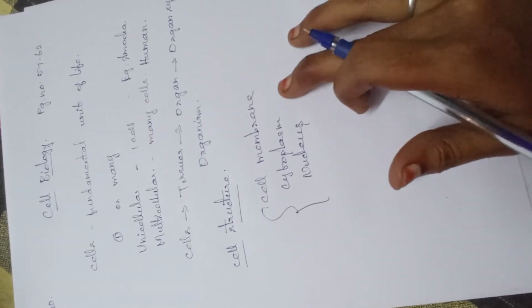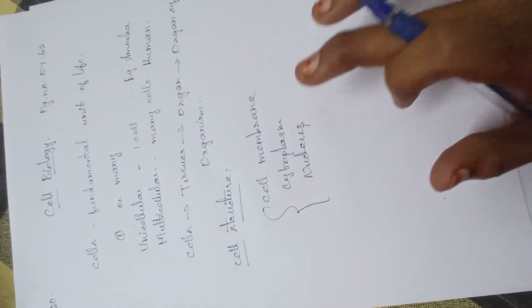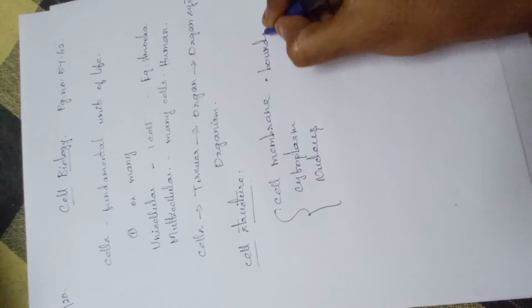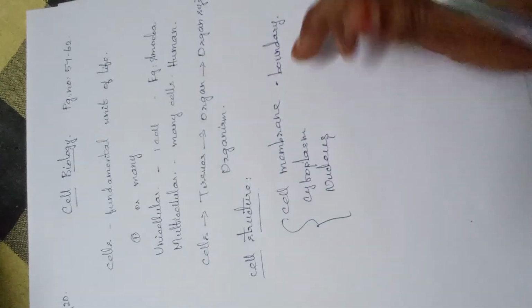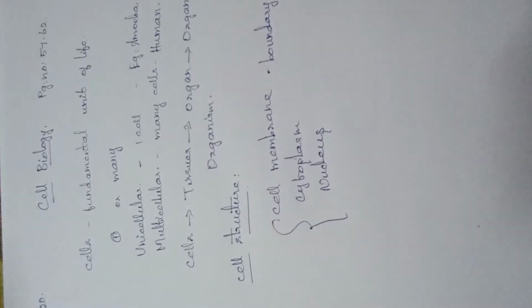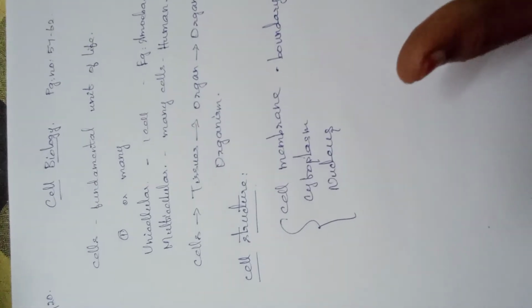Whether we take an animal cell or a plant cell, whatever we take, these three will generally be present. The cell membrane is considered the boundary of a cell. Boundary means the outer covering, which is called the cell membrane. And then the cytoplasm consists of all the living parts of the cell. Cell organelles, everything, will be present inside the cytoplasm alone.